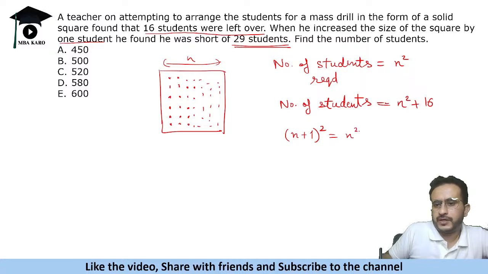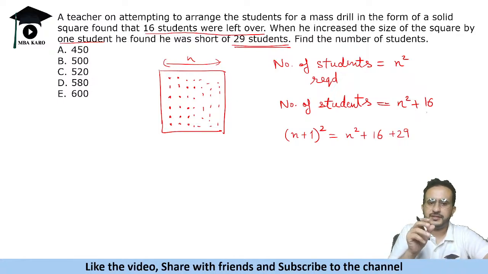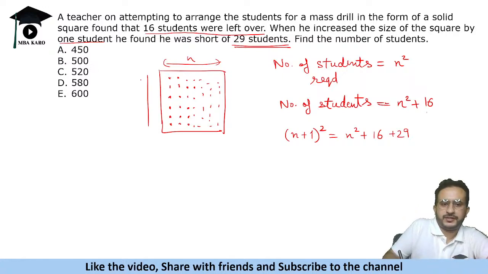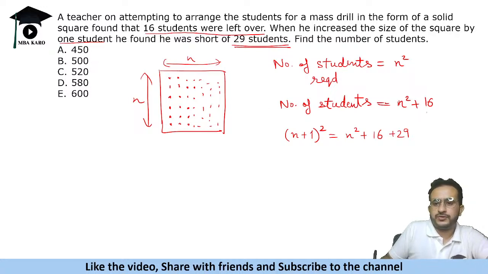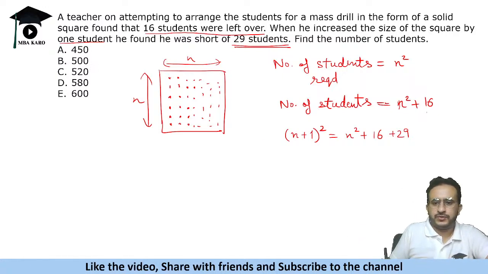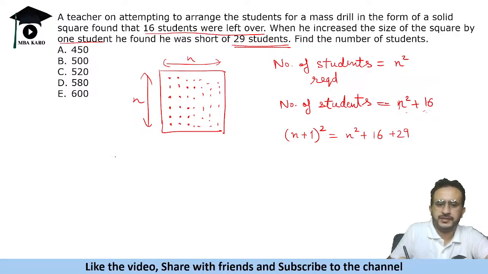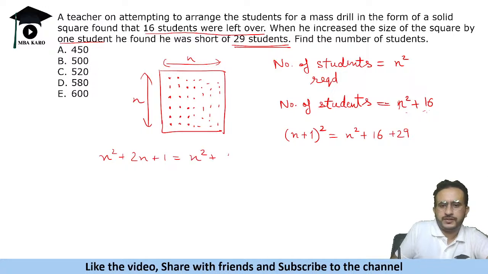So (n plus 1) whole square is the number of students the teacher needs, and 29 more students are needed. So this will be the equation. First case, they are making a square of n by n, so the number of students required is n square. But there are 16 extra students, so the number of students in the school is n square plus 16. Now when they increase the square size by 1, total students required are (n plus 1) whole square. Now it says 29 students short हो गए, so that means we need 29 more students than these to complete the square. So it becomes n square plus 2n plus 1 is equal to n square plus 45.